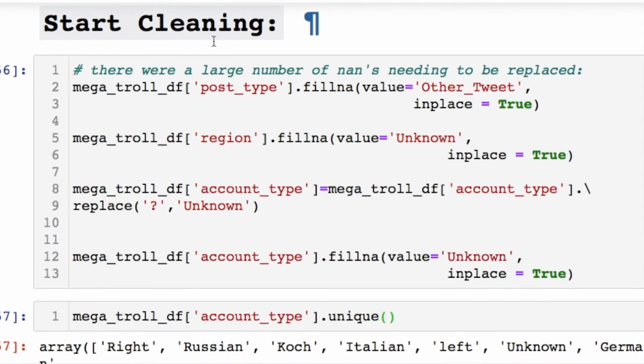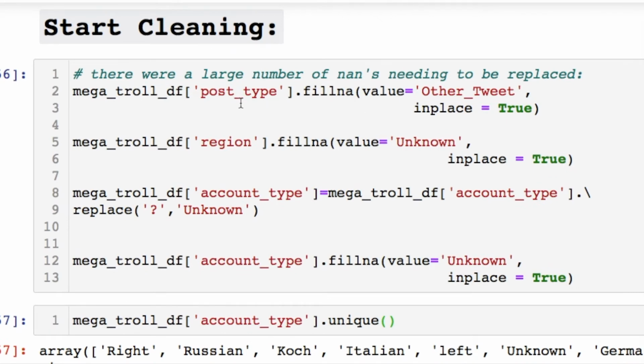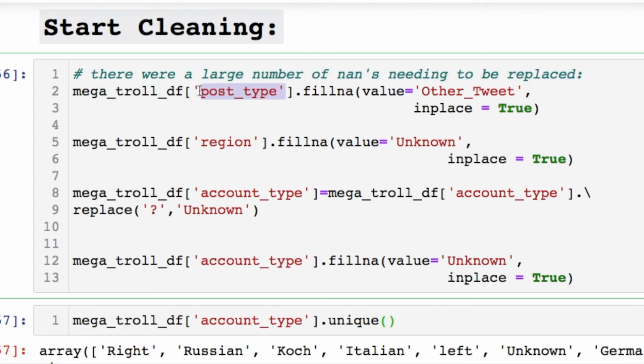In order to start cleaning this data, we have to deal with these columns individually. The post type that we're interested in, we wanted to fill those NA values, and I'm just going to fill it with a string called other tweet. For the region, I'm going to fill the NAs with unknown, then replace any question marks in the account type with unknown, and fill the NAs of the account type with unknown as well, since we had two different things going on there.